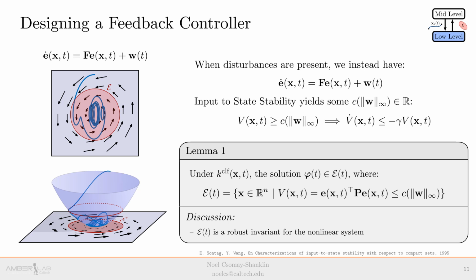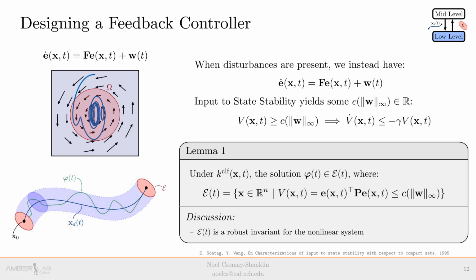This should feel like it's going in the direction of tube MPC, where E represents a robust invariant for the nonlinear system. In fact, this work is an extension of tube MPC, a form of robust MPC, which we will go into more detail coming up.